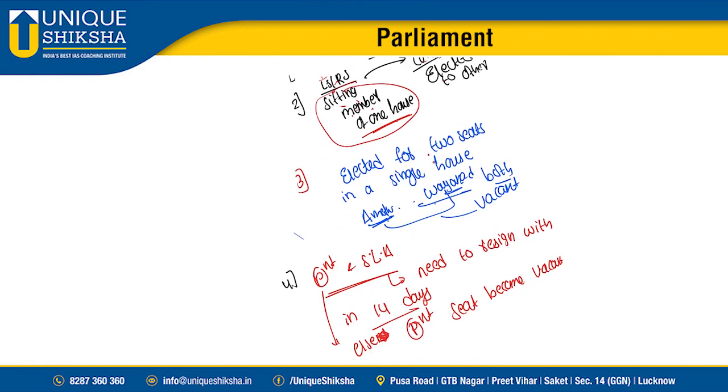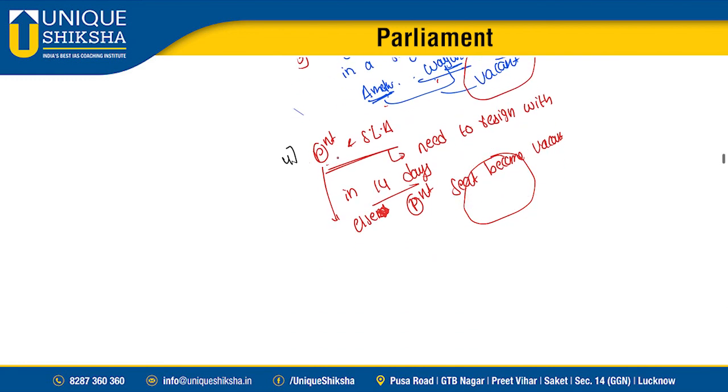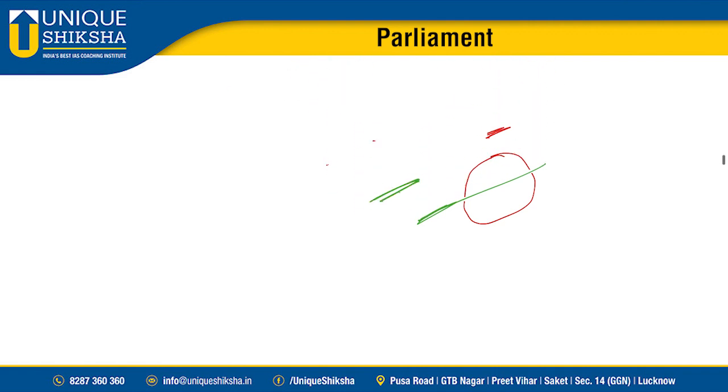Next, if you are elected for two seats in a single house, you need to communicate which seat you want to hold, else both seats become vacant. And if you contested for parliament and state legislative assembly, you need to resign from any one of the seats within 14 days. If you fail to resign, your parliament seat becomes vacant. This is with regards to double membership.